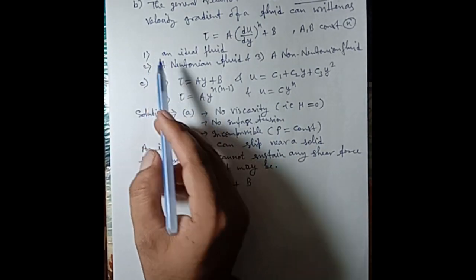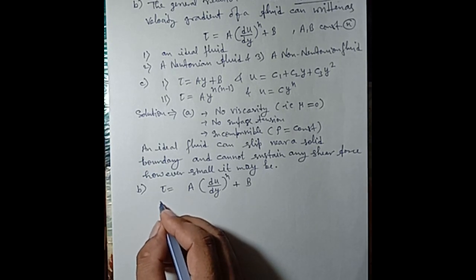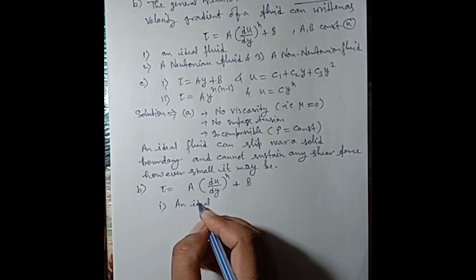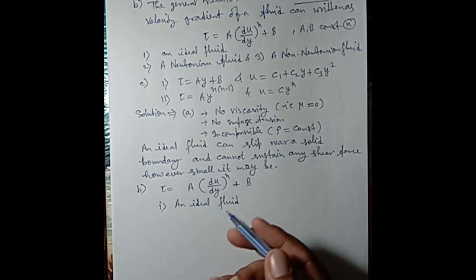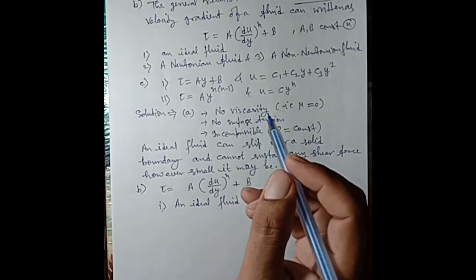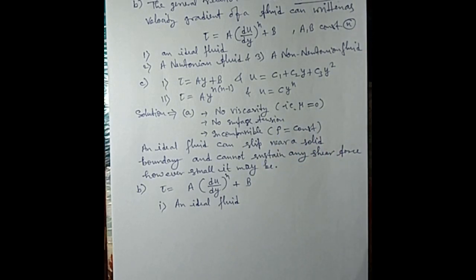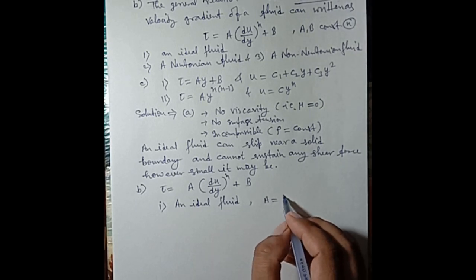First, explanation of that equation. In the case of an ideal fluid: since an ideal fluid has zero viscosity, therefore shear stress is always zero regardless of the motion of the fluid. Therefore A equal to B equal to 0. Okay.